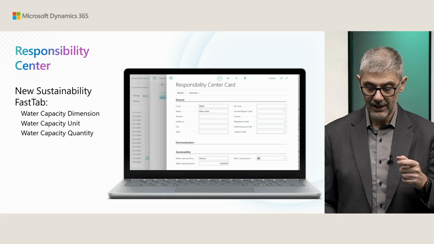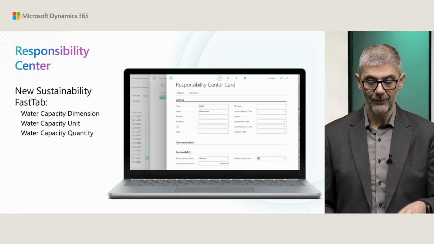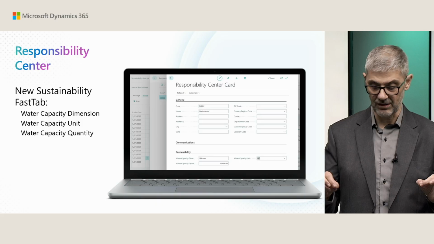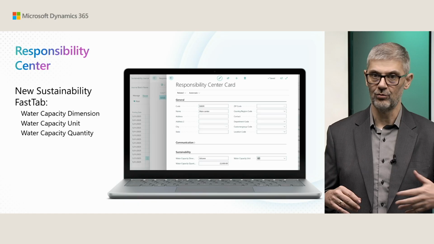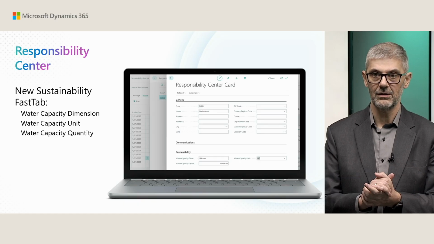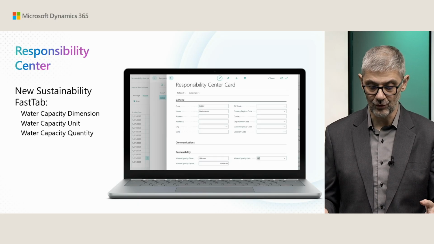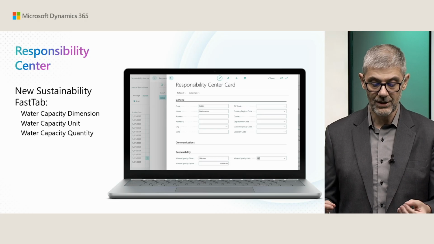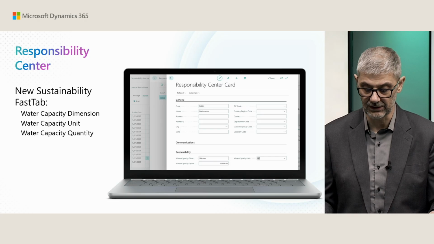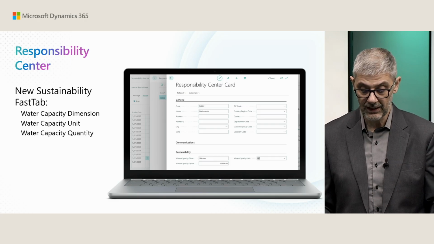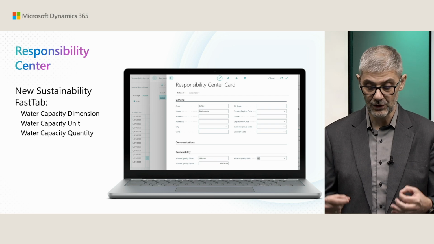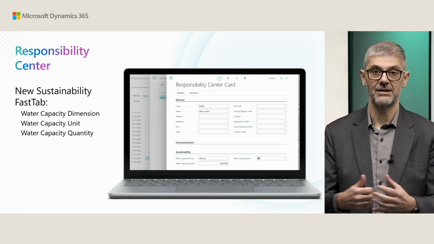What you can do there, you can find the Sustainability FastTab, Water Capacity Dimension, and this is a free textual field. You can enter volume or area, depending on which capacity dimension you want to use. And then based on this, you need to configure capacity unit and capacity quantity. In capacity unit, you need to use a standard unit of measure. And then in capacity quantity, you put your total capacity related to this facility, or in our case, responsibility center, in Business Central.